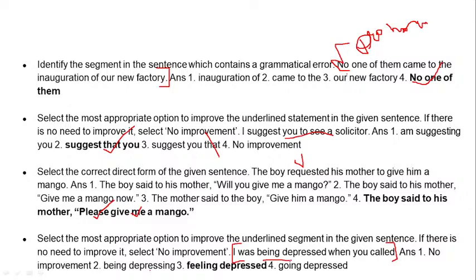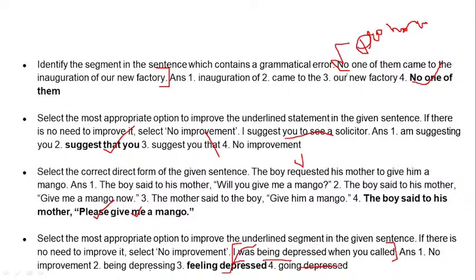Being is a helping verb, as we have seen. But we have to have a main verb over here, like feeling, or any other word that will be perfect in this position. So let's see our options. Being depressed, no. Being depressing, a big no, because both can't be in the continuous form. Number 3 is feeling depressed, and that is our answer, because going depressed is also wrong. I was feeling depressed when you called.